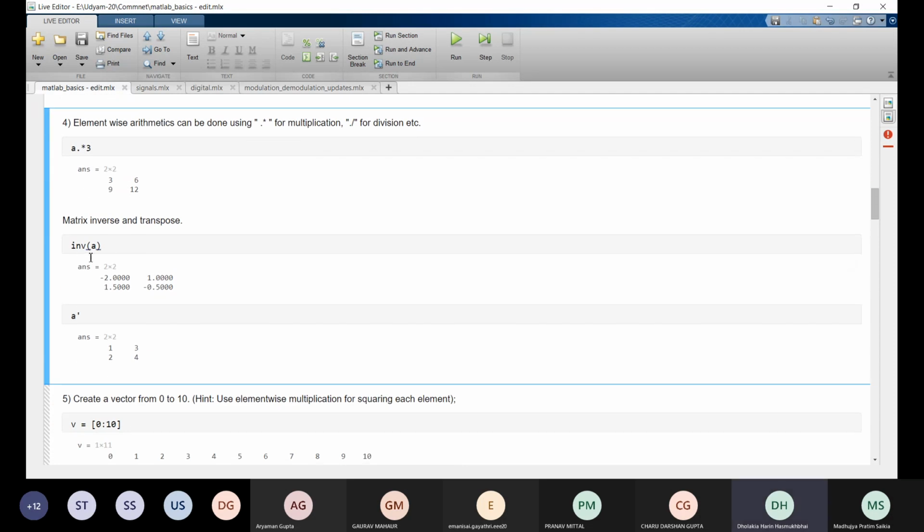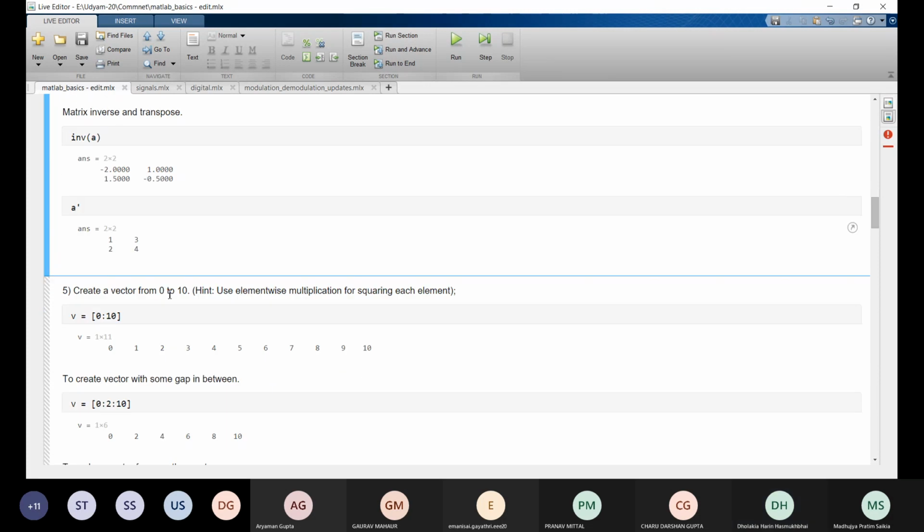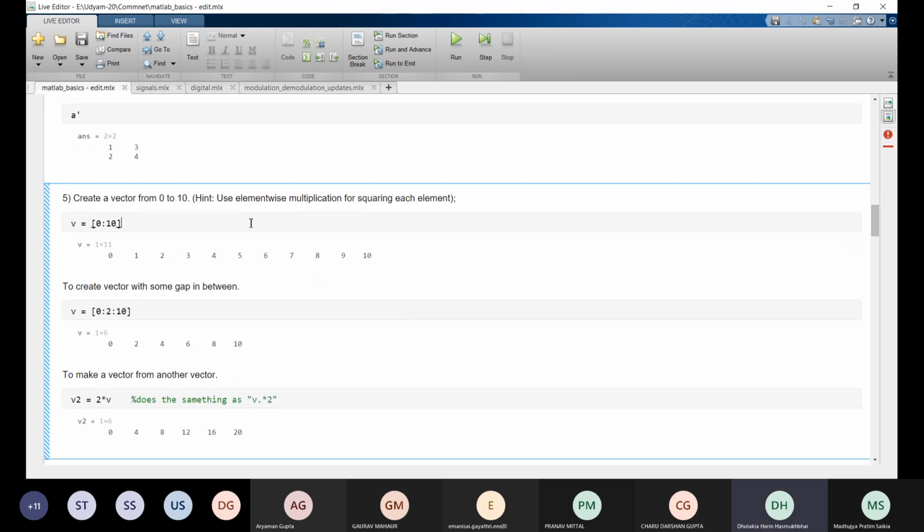Moving on. We can easily find the inverse of any matrix using the function inv with a in brackets. So this is the inverse of matrix a, right? We can get the transpose of a matrix by just adding an apostrophe after the variable name of the matrix. Like a apostrophe gives us the transpose of matrix a. So 1, 3, 2, 4 is the transpose of matrix a, right? Okay, moving on.